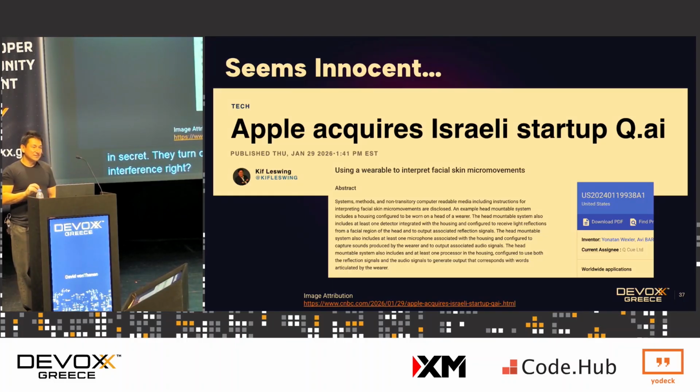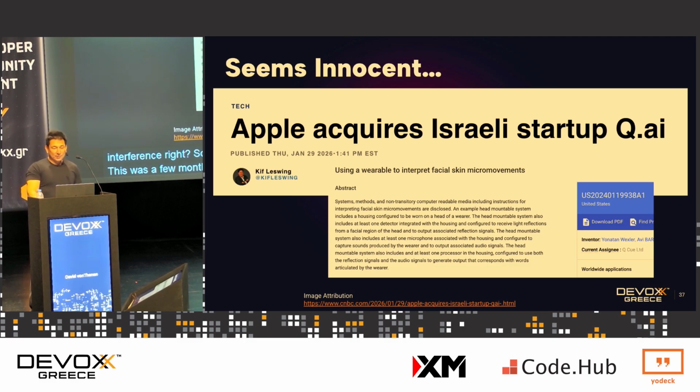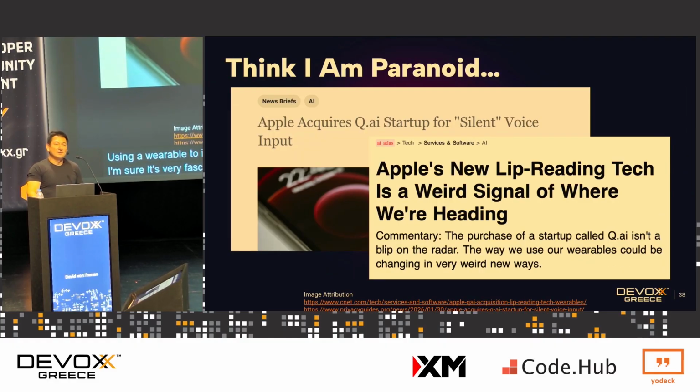So this all sounds super tinfoil hat and crazy, right? But I saw this article. This was a few months ago, towards the tail end of 2025. Apple acquires the startup QAI, using a wearable to interpret facial skin micro movements, and that sounds really cool. And I'm sure it's very fascinating. But when I saw that, the first thing I thought of was lip reading without any sound, just basically having a video pointed at you, a telescopic lens, listening to what you're saying without actually even hearing it, using just the movement of your mouth.